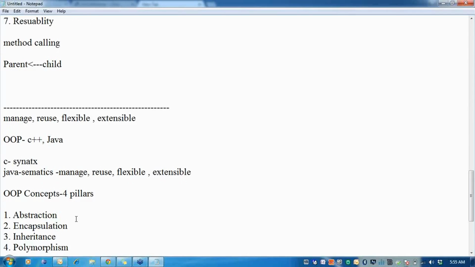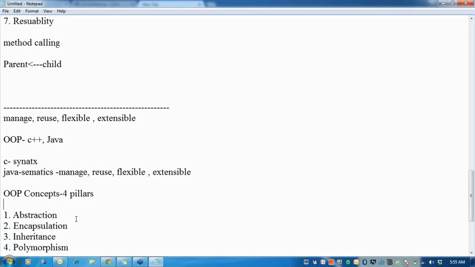So object-oriented programming allows me to manage my program so that even when I write a big program, there will be less spaghetti code. I can reuse my program not only in terms of one method calling another method, but as in real life, through inheritance. I can make my program flexible: add a module, remove a module, and it will not break anything. And I can extend my program over a period of time.